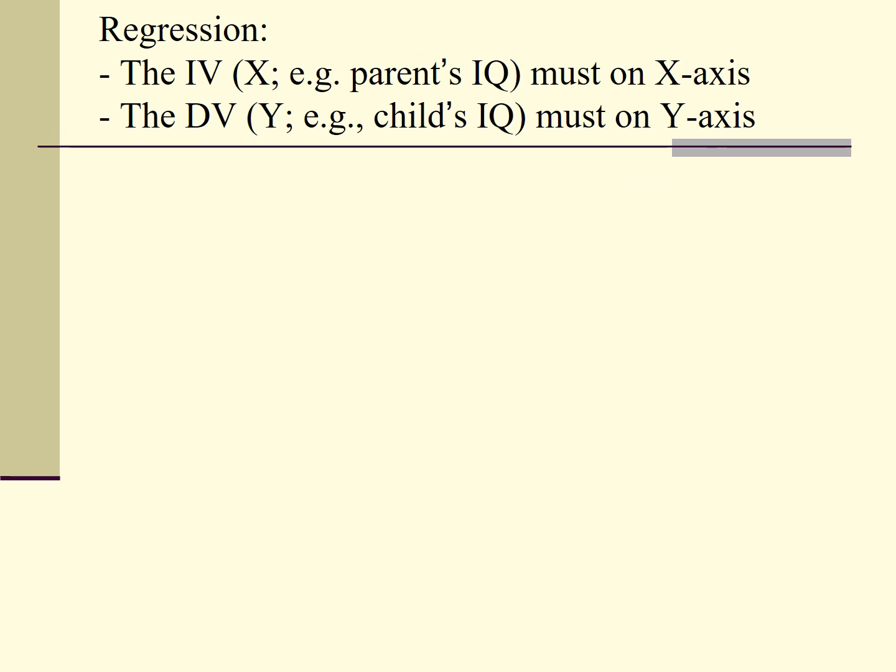On the other hand, the purpose of regression is different. For regression, we want to predict y from x. So x is also called a predictor or independent variable. It must be on the x-axis. Predictor must be on the x-axis.